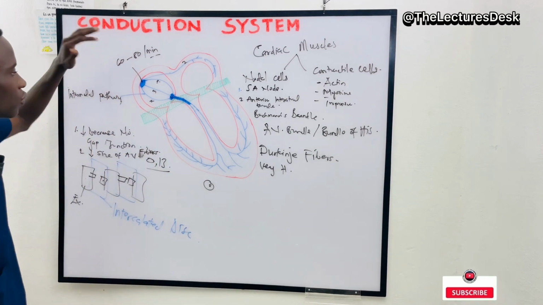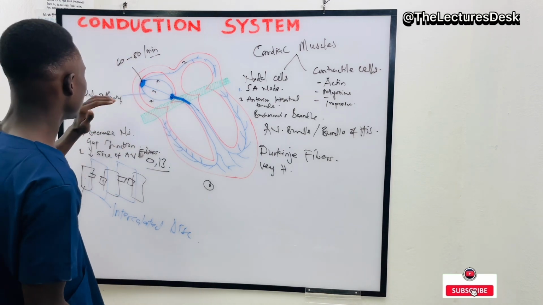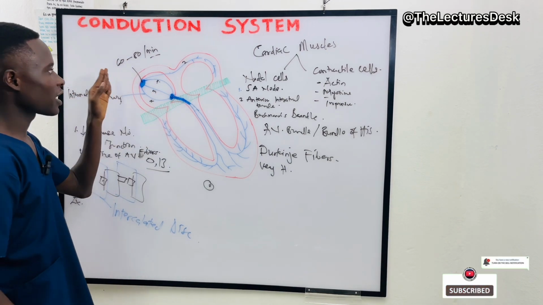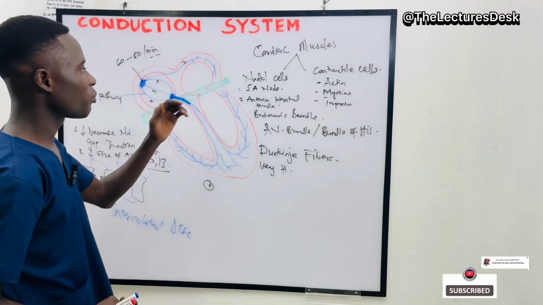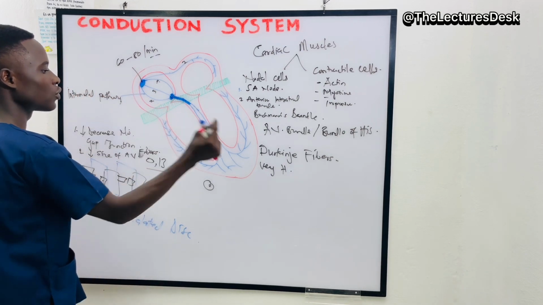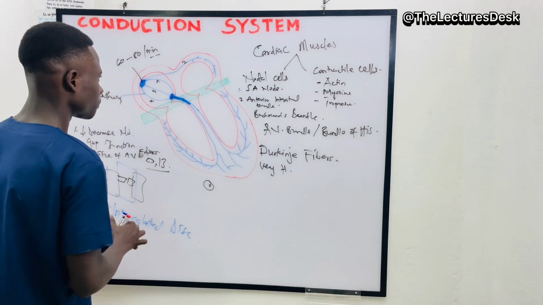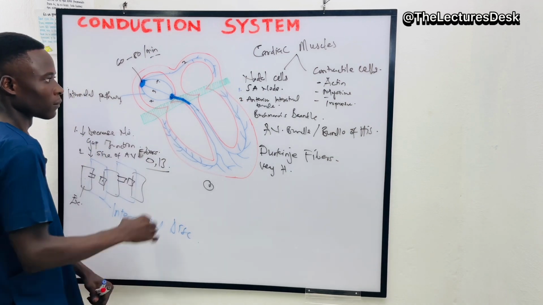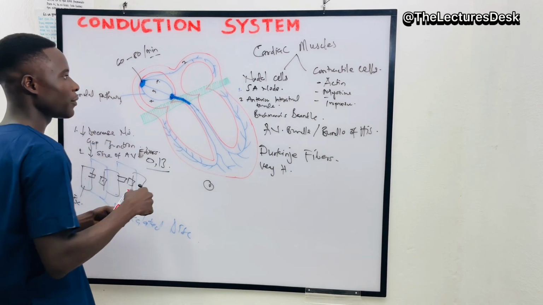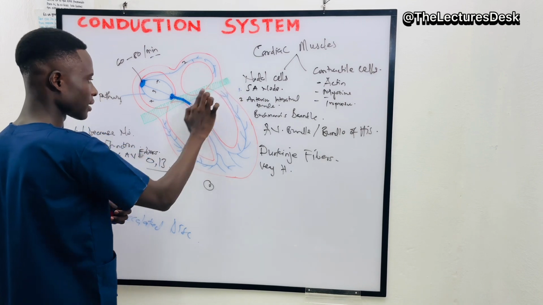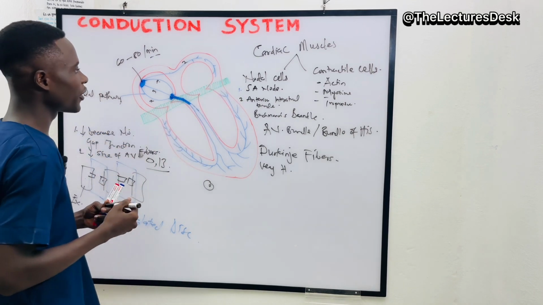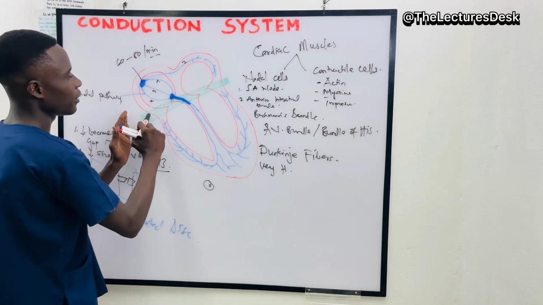Now, this is basically the pathway through which the generation of action potential from the natural pacemaker, the SA node, to the Purkinje fibers is made. Now, we see something over here. This, the green marker, this is what we call the fibrous tissue.